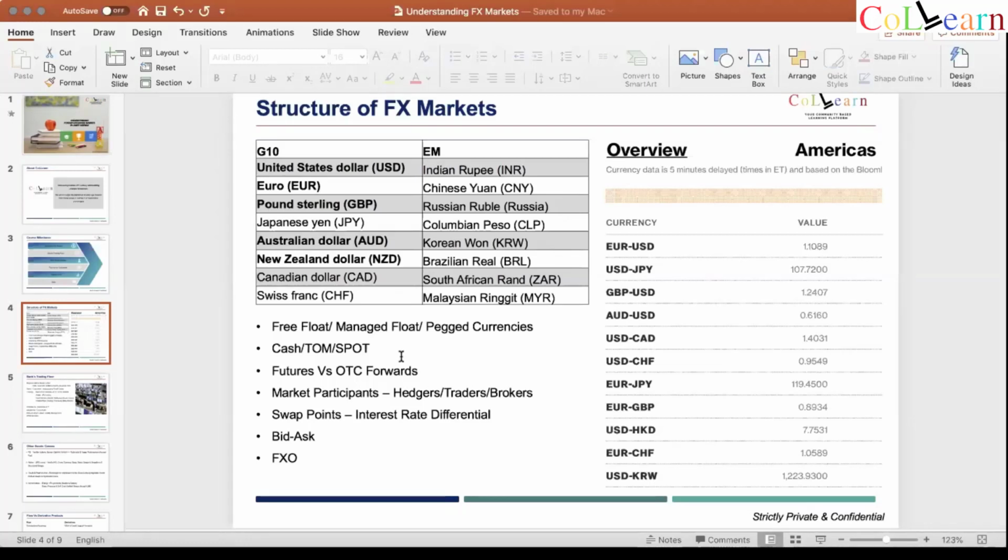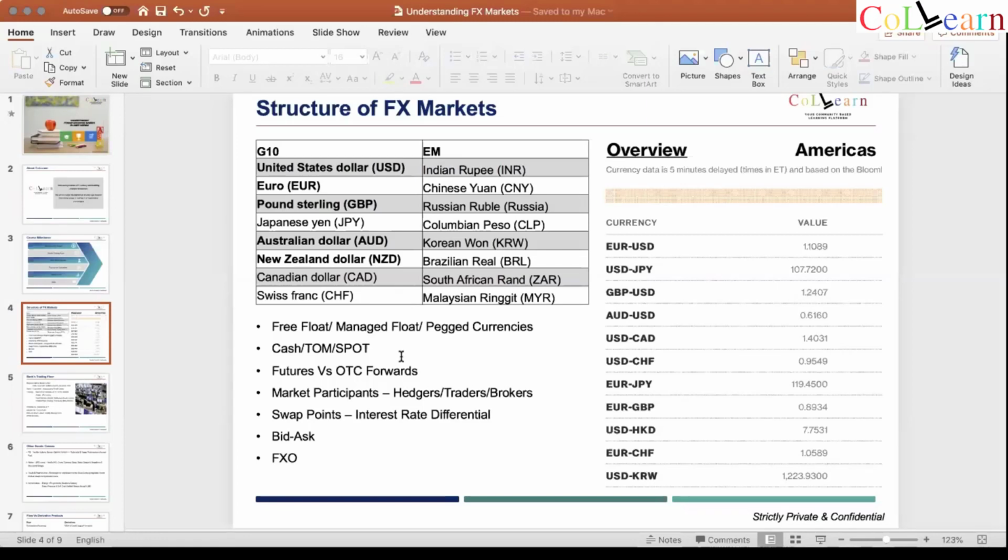Is the dollar swap bonds by RBI in that category? No, I'm just talking about swap points as a theoretical concept here. I'm not going into the swap curves. We will do a separate session on what RBI does, how it manages monetary policy, and how that impacts FX. These are all separate topics, so let's do that as we reach there. But the practical answer is no. Swap points is just a theory concept which I'm trying to explain here.